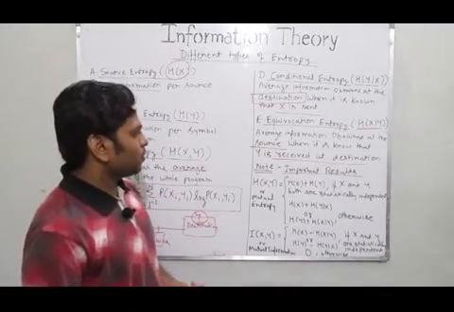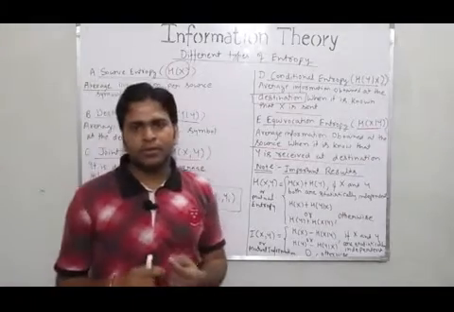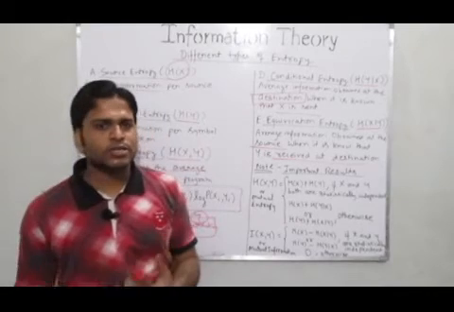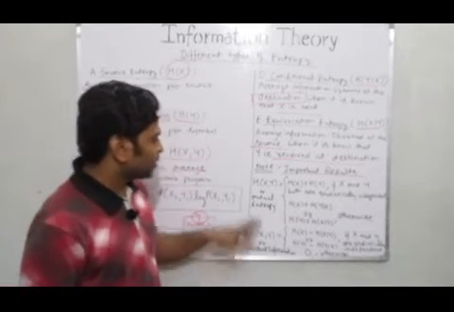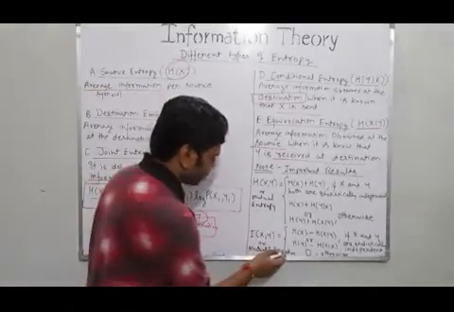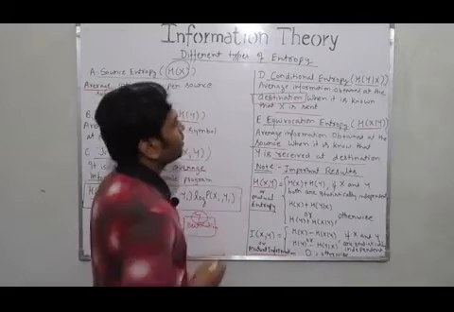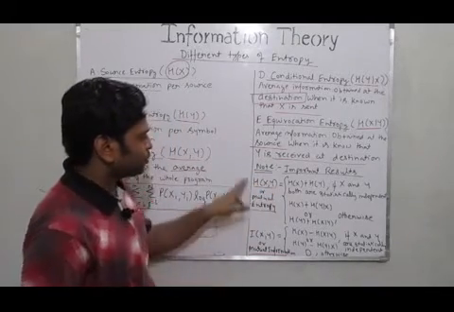Fine? So besides all these types of entropies, you have to remember 2 more results when we talk about the concept of types of entropy. These 2 important results are the mutual entropy and the mutual information. Mutual entropy is basically represented by joint entropy.